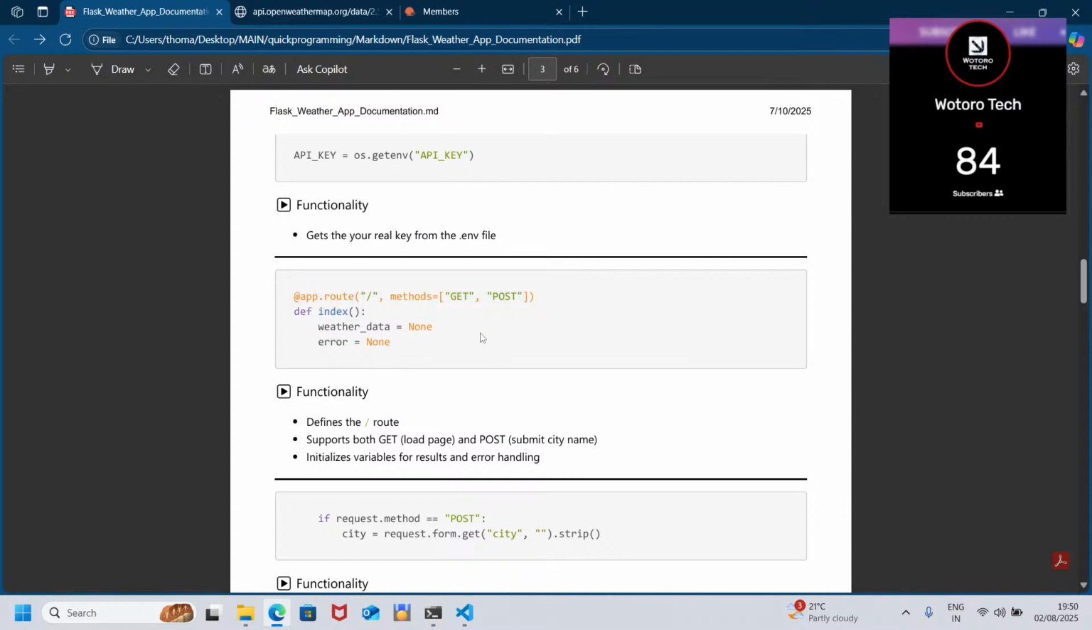The simplest way is to say app.route, then open your brackets and put a slash. That slash tells Flask that it is the default directory, so when you just run the app, this is where we are redirected to. You can have other routes, like slash app something, but for now we go with the slash.